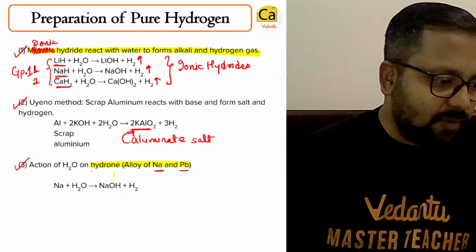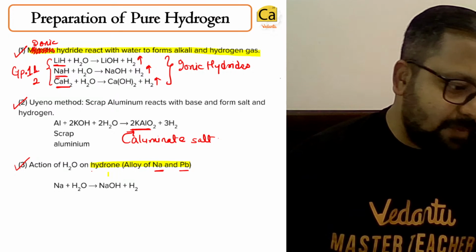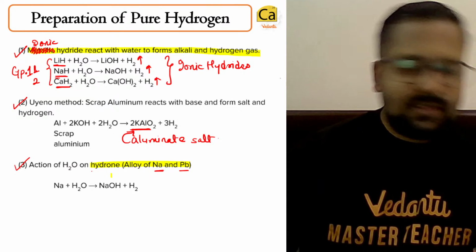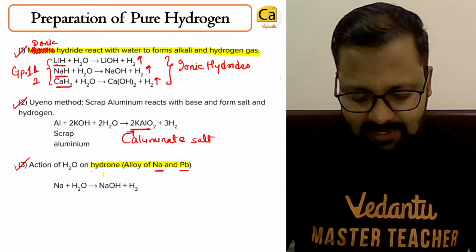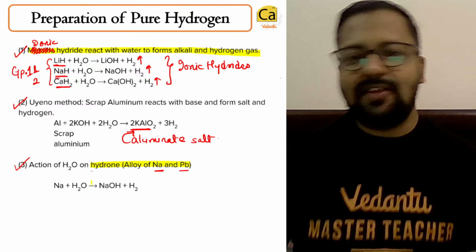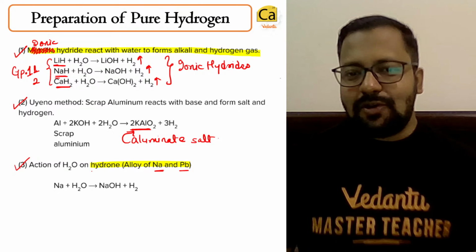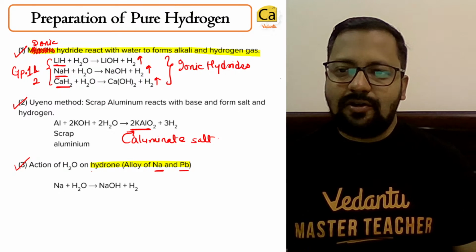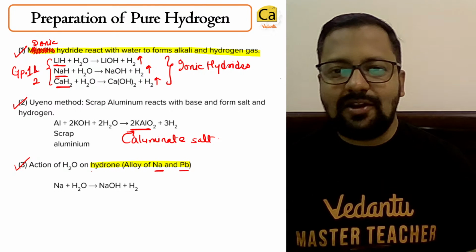Metals mostly form hydroxides. No metal forms Na and Pb, but the name is hydrone. See, there are so many different ways names can be given. Your name is dependent on something else which is not exactly related.